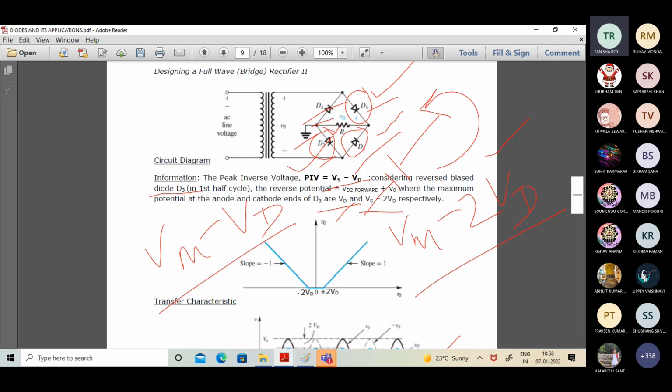So D3 is acting like a voltage source, and R and D2 are the driven components. From the KVL principle, VD3 is equal to V0 plus VD2, where the value of V0 in the peak context is Vm minus 2Vd. Vm minus 2Vd is the value across R in the peak scenario, and Vd is the drop for D2. So Vm minus 2Vd plus Vd gives you Vm minus Vd.